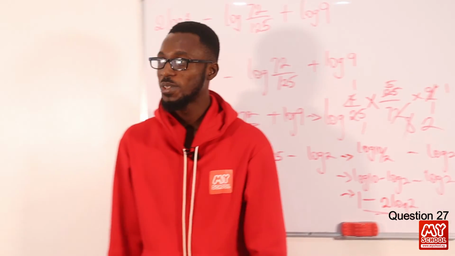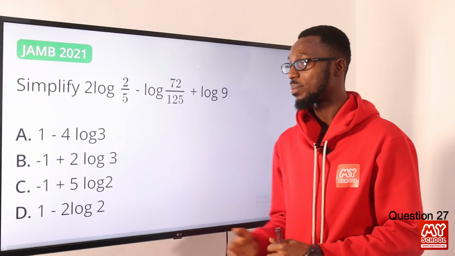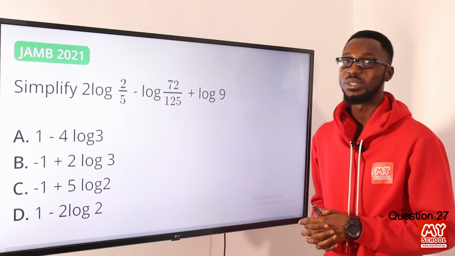Let's go back to the screen to find 1 minus 2 log 2. Very well, I have that in the options. This option D is the correct option.